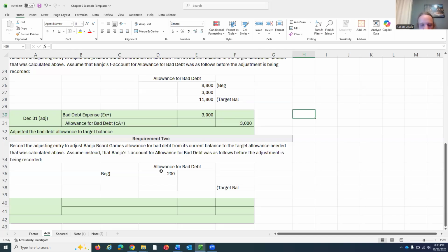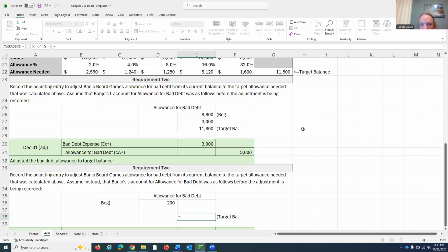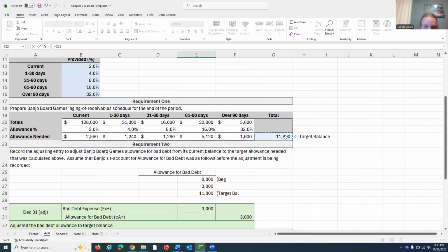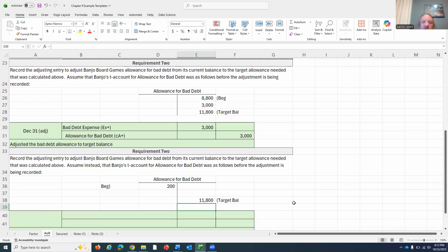At some point in the past, because you're always upping this every single period when you make your adjustments, we had a guess for how much bad debt was in our receivables. And in the long run, we kept taking it out and out and out. And we ended up having $200 extra of actual write-offs versus what our guess was. So we got like a negative balance, if you will, which is problematic because we want to get to a target balance on the credit side, because that's where it should be, of 11,800.